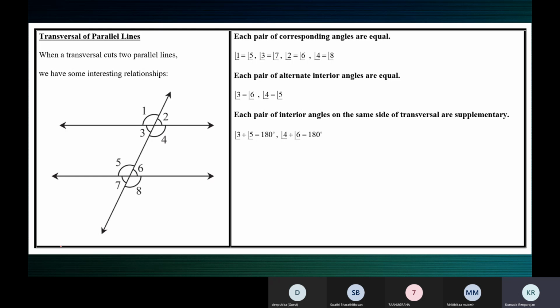Now the lines are parallel. When the lines are parallel, 3 plus 5 is 180. When the lines are parallel, 4 plus 6 is 180. Allied angles are supplementary. So we know that allied angles are interior angles on the same side of the transversal. They'll have different vertices. This is the transversal. On the same side, we have two interior angles. They're also called pair of interior angles on the same side of the transversal.